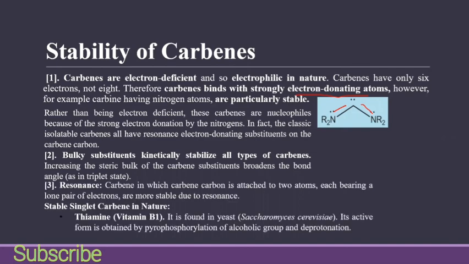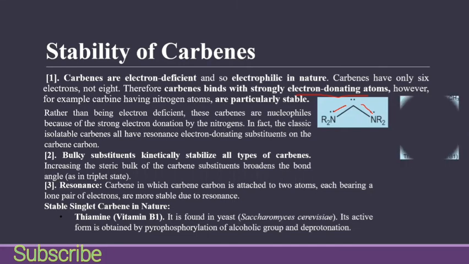Resonance carbenes, in which carbon is attached to two atoms bearing a lone pair of electrons, are more stable due to resonance. If carbene is attached to any atom having a lone pair, such as nitrogen, sulfur, or oxygen, and can form a resonance structure, it is more stable than a normal carbene.